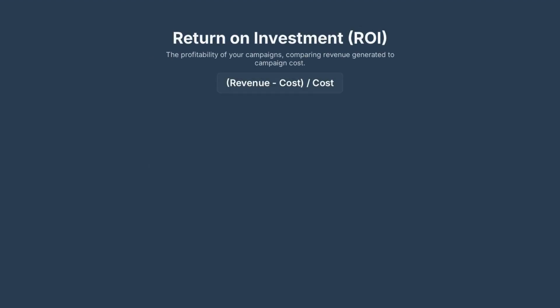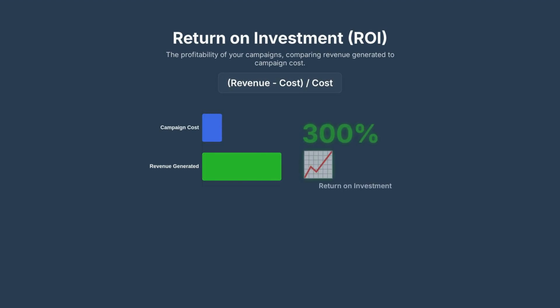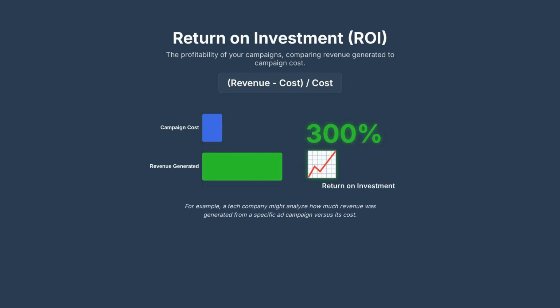Return on investment is the profitability of your campaigns, comparing revenue generated to campaign cost. For example, a tech company might analyze how much revenue was generated from a specific ad campaign versus its cost.